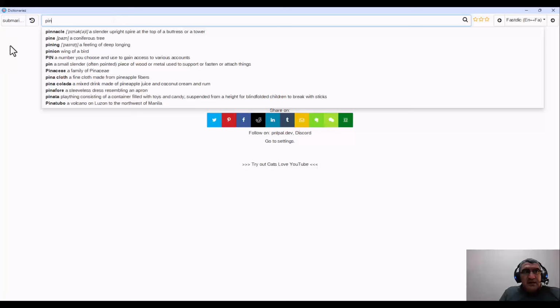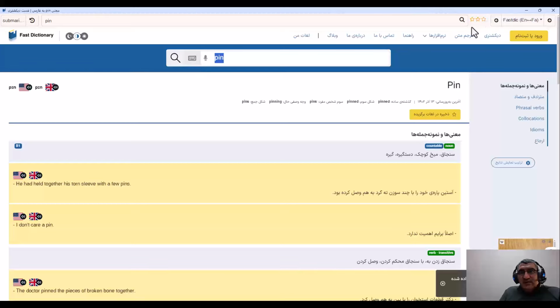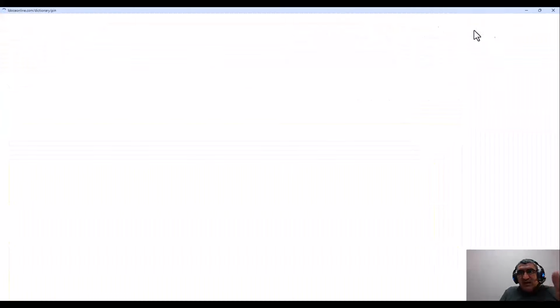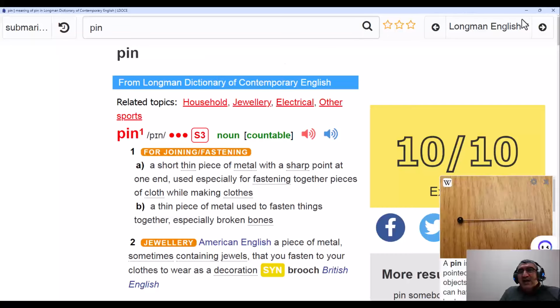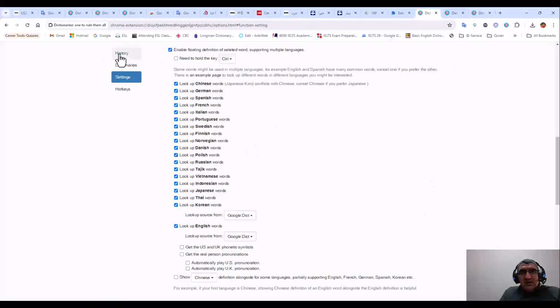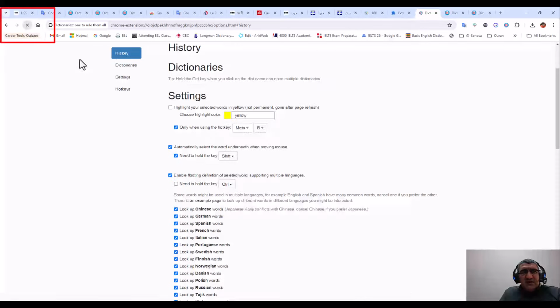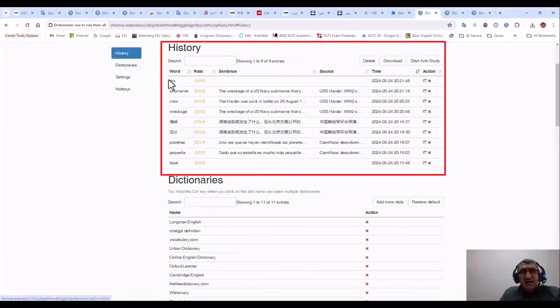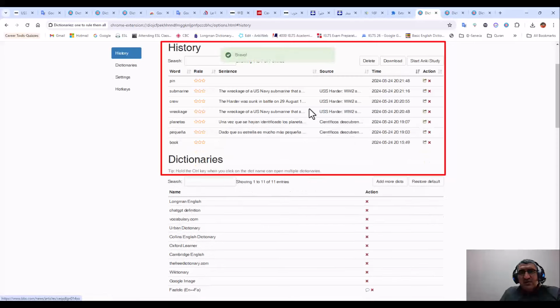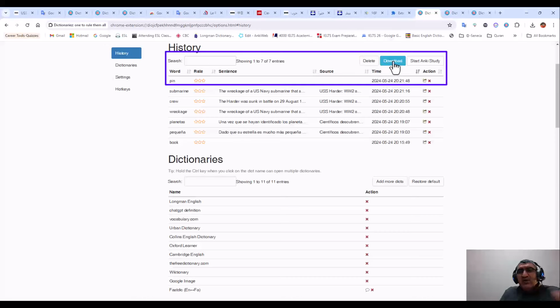Okay, then click on the pin, and you will see the definition of the word in Farsi dictionary, because I have chosen, or Longman, any dictionary that you have chosen. And then by clicking on the arrow, you can go to more and go to your history. Okay, it shows that you have searched on book, but we have worked on pin. Maybe you refresh it, you will see in the history, yes, other words that I have worked. If you refresh it, you can see. And for example this one I don't need, I can remove any word that I don't need. Then I can gather them, rate them, and also delete all of them or download all of them.